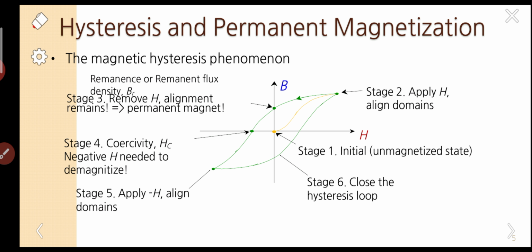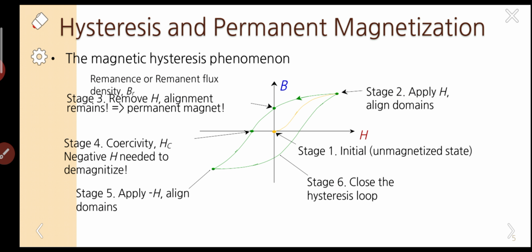The magnetization does not become 0, it has a certain value. That means there is some magnetism inside the specimen, so it acts as a permanent magnet. So stage 3 remains a permanent magnet. Now our concept is to remove this permanent magnetism also.